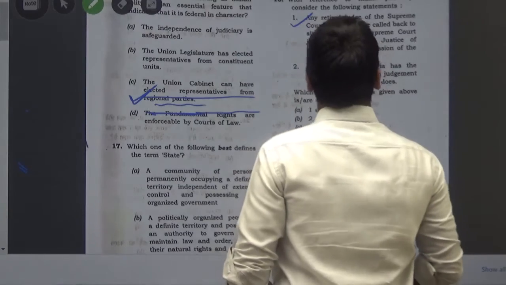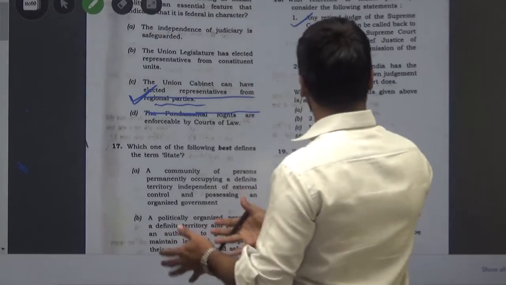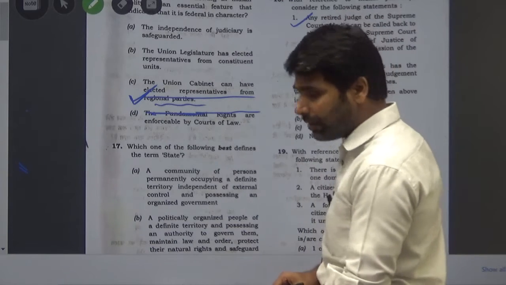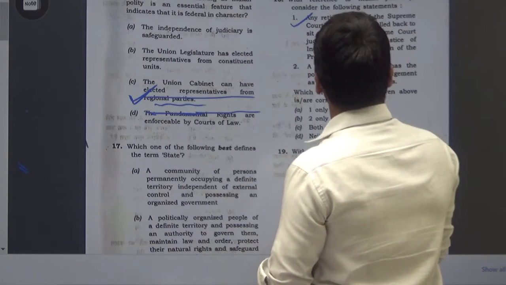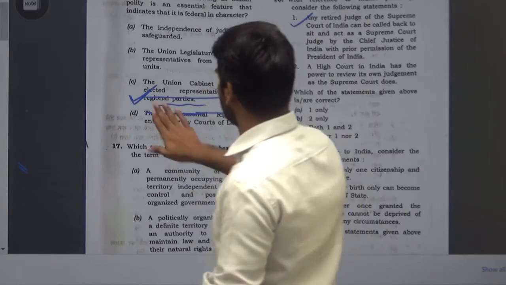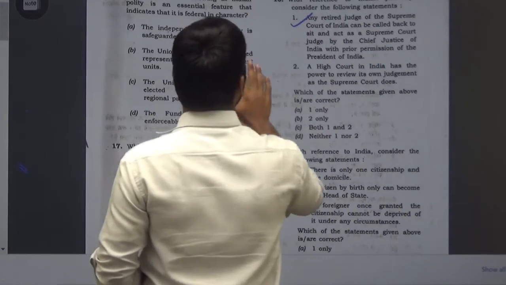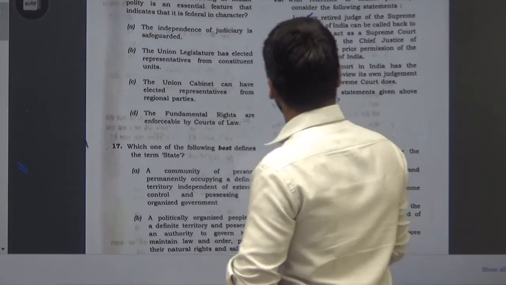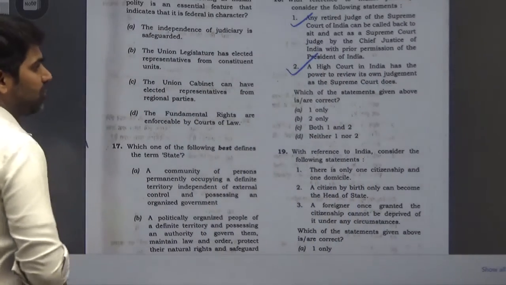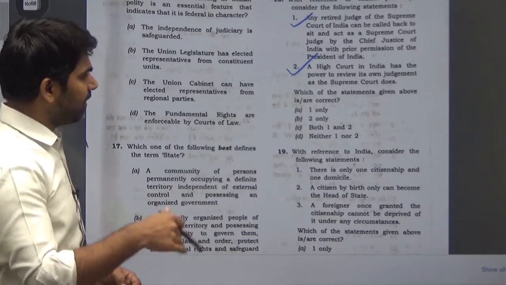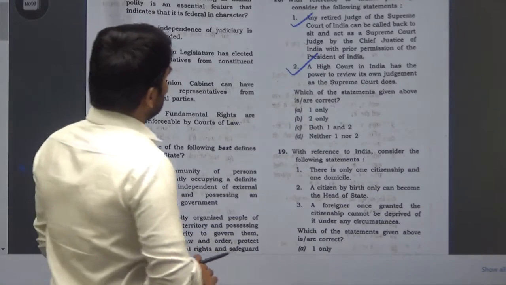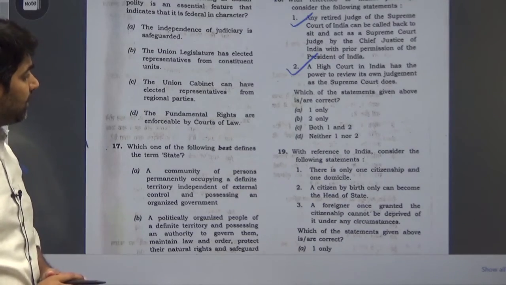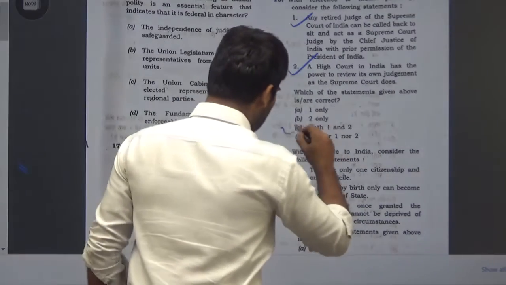The Supreme Court, with prior permission, can call back retired judges temporarily for certain work at the Supreme Court. So statement 1 is correct, and on judicial review, a High Court can review its own decisions. So a High Court in India has the power to review its own judgment. So 1 and 2 both are correct. For this we have option C. So the answer is C.